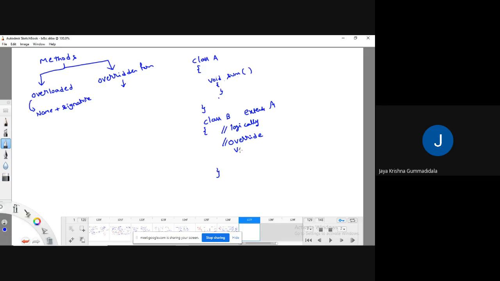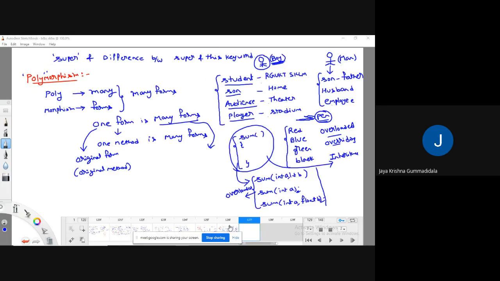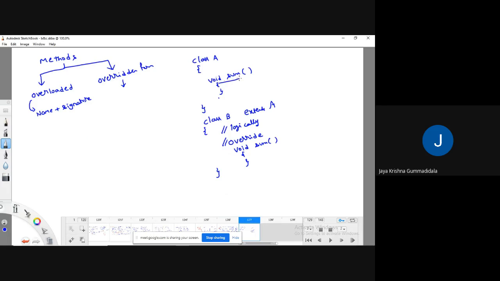So I will write sum again. What you can observe here is the same one original method modifying its forms in the form of overloaded methods. Here, the same method is modifying its body. Yes, that is one form represented in many forms. You can achieve it through overloaded methods, and you can achieve it through overridden methods.